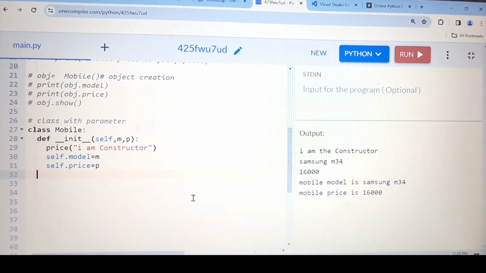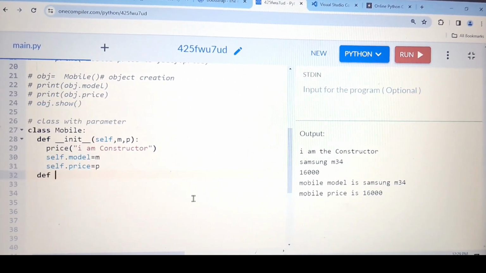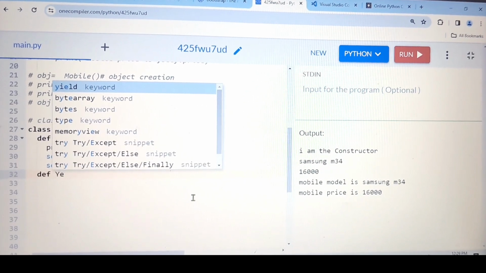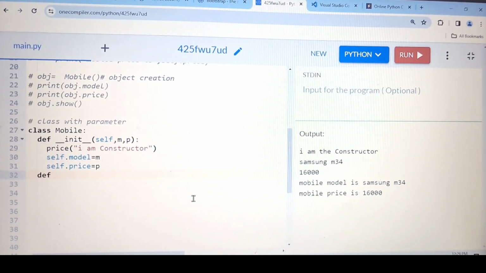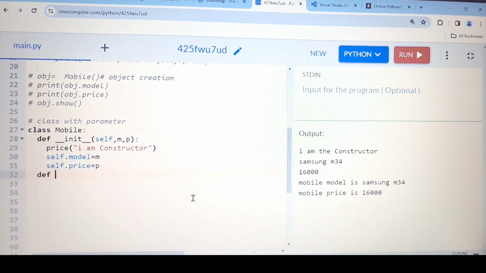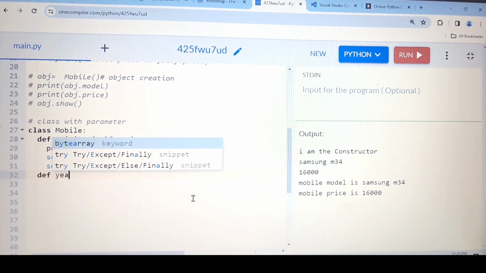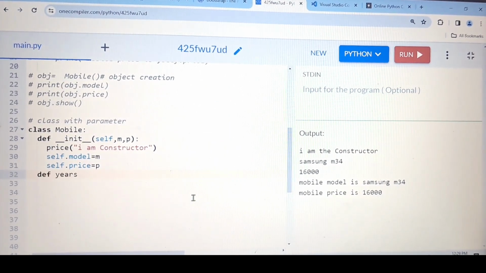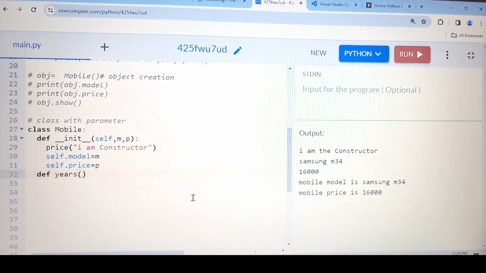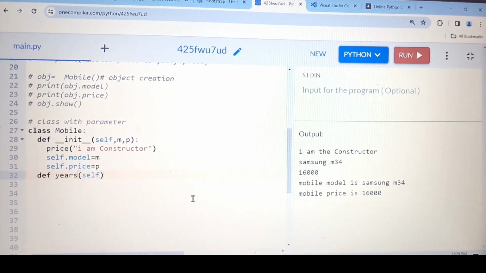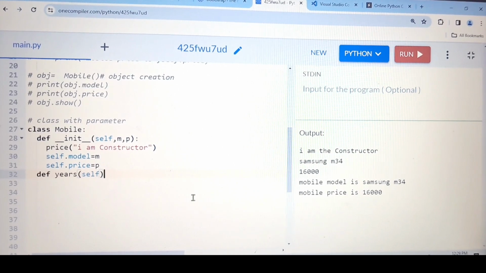So next, I'm taking one method. For that we have the keyword def, then the method name. For example, I want year, which is the year in which this was released. And as I told you, I'm using the instance method. So for that, I have taken self.